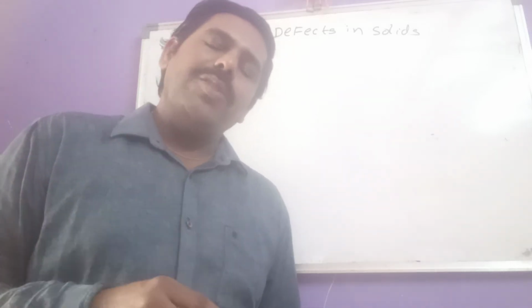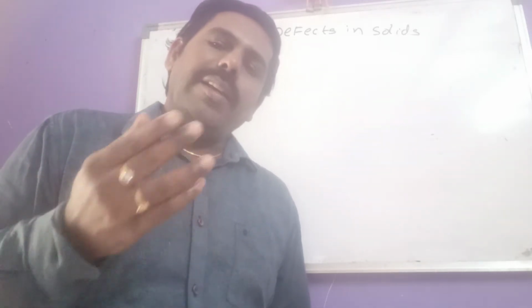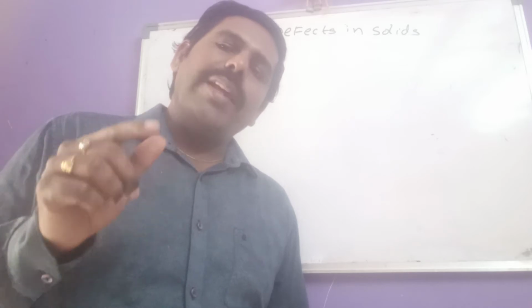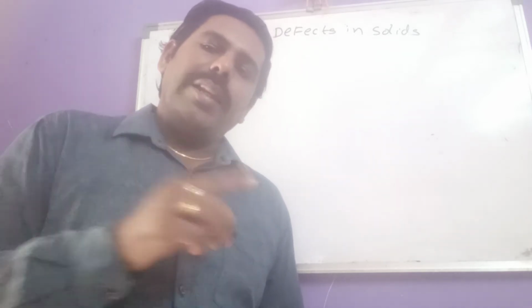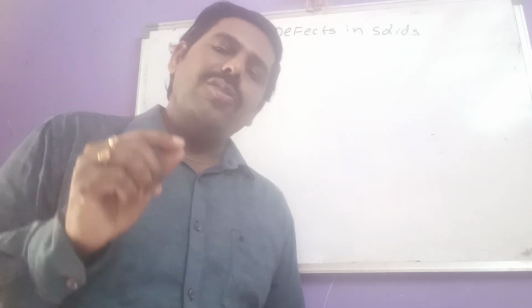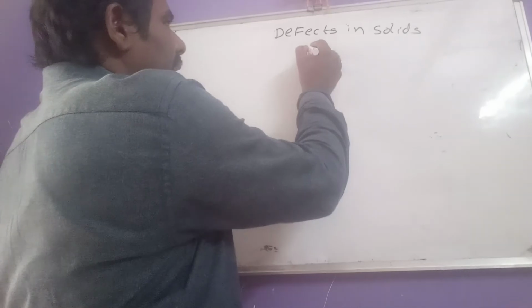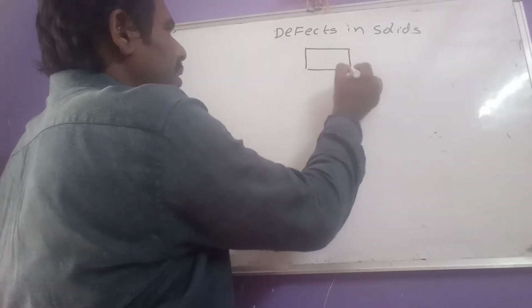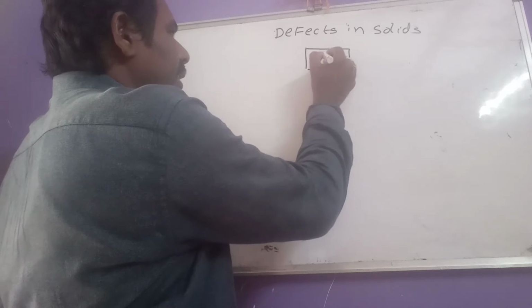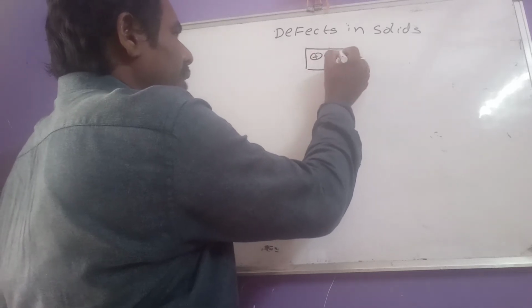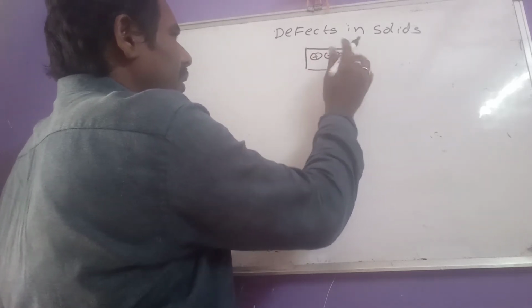Point defect means what? The irregularities around a sphere in the crystal lattice are known as point defect. Let it be the NaCl crystal. This is positive, this is negative, positive, negative, like that.